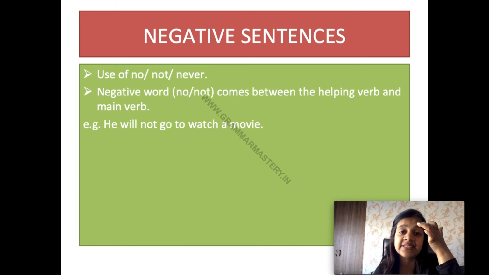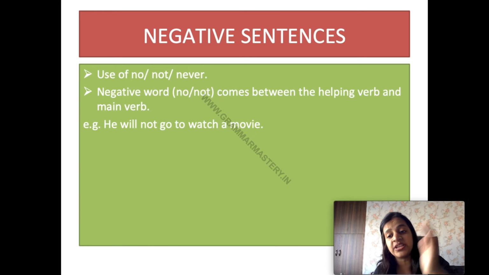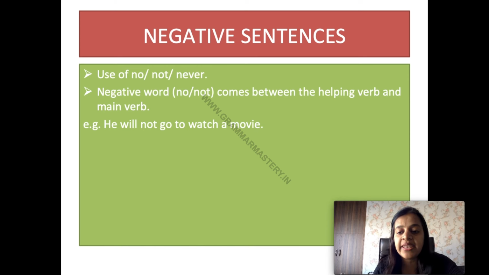Negative sentences. What are negative sentences? I hope till now you remember what are negative sentences. Where there is the use of no, not or never. Negative word no or not comes between the helping verb and the main verb. For example, he will not go to watch a movie. Will is the helping verb, go is the main verb, and not is coming between the helping verb and main verb.